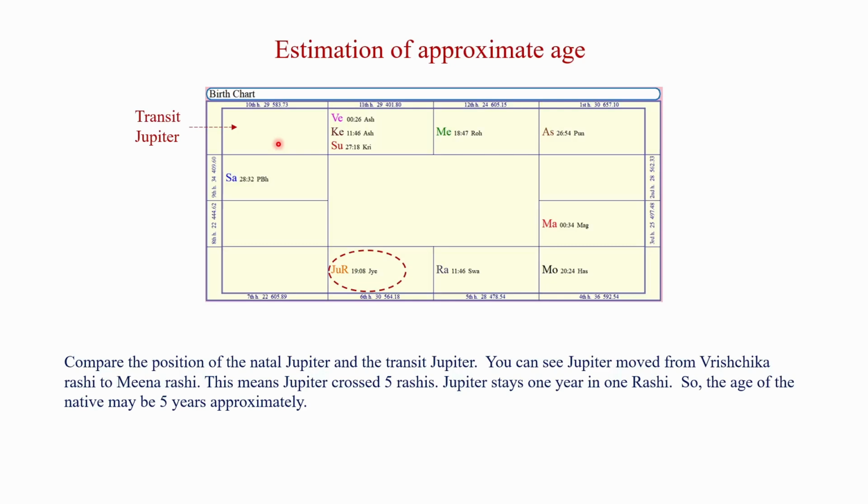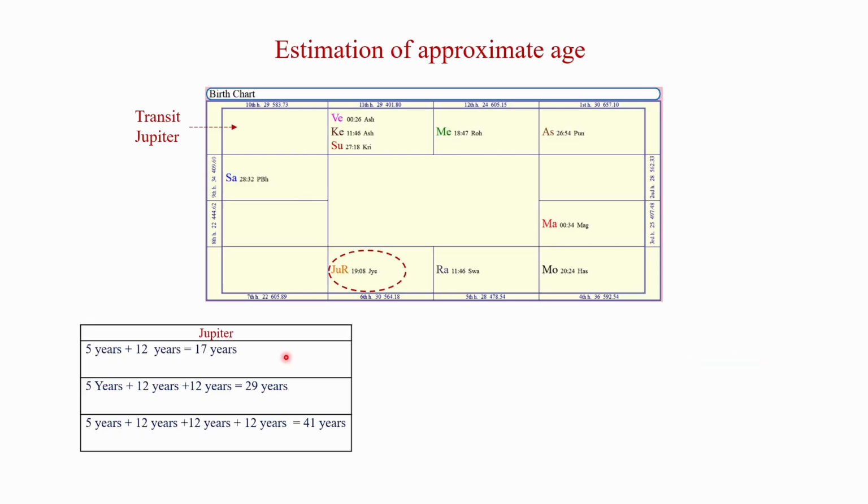Now, transit Jupiter is in the Meena Rashi. Jupiter takes 12 years to move through all the 12 Rashis of the zodiac and come again to the Meena Rashi. If Jupiter completes one round, the age of the native may be 5 years plus 12 years, which is equal to 17 years.